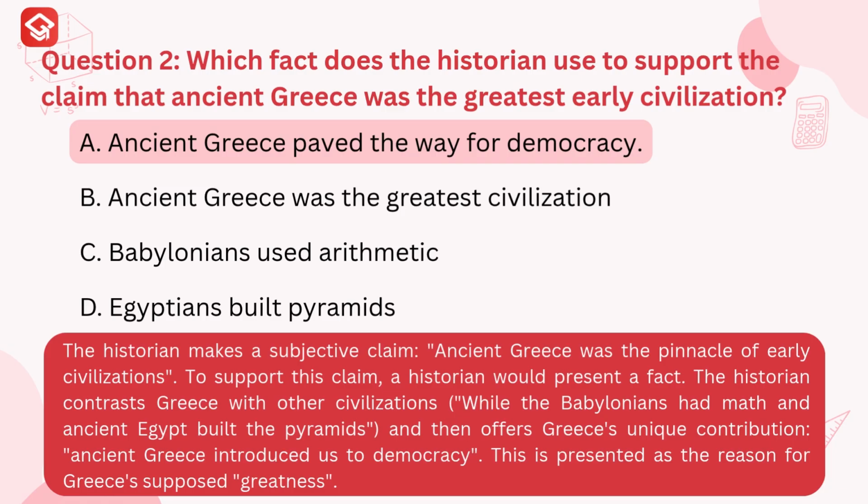Ancient Greece paved the way for democracy. Explanation. The historian makes a subjective claim. Ancient Greece was the pinnacle of early civilizations. To support this claim, a historian would present a fact. The historian contrasts Greece with other civilizations. While the Babylonians had math and ancient Egypt built the pyramids, he then offers Greece's unique contribution. Ancient Greece introduced us to democracy. This is presented as the reason for Greece's supposed greatness.